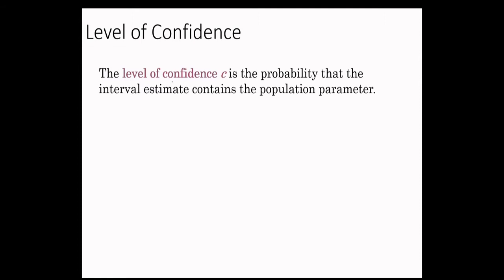Whatever interval we have estimated, with the lower range and the upper range, what is the probability that the mu we have is falling inside this range? That is the level of confidence.